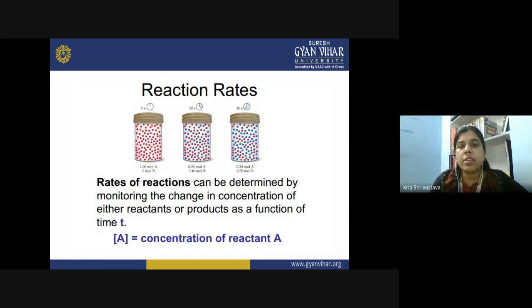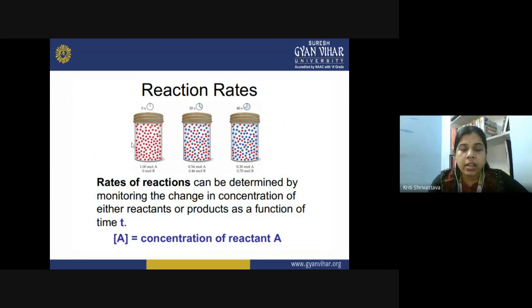Now let us see what we mean by the reaction rate. Here you can see three containers, and the time is mentioned: 0 seconds, 20 seconds, and 40 seconds. At 0 seconds, when the reaction is yet to begin, you have 1 mole of A. A is shown by the red spheres. Red molecules are molecules of A, which is our reactant, and 0 moles of B. This is the onset of the reaction at 0 seconds. The reaction is going to start now, and all you have in your container is the reactant.